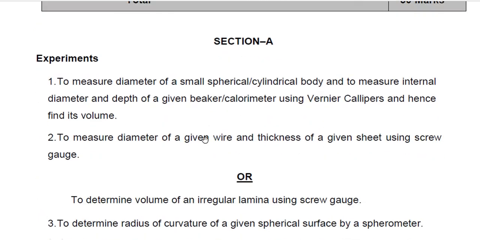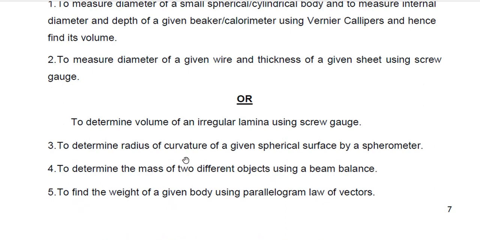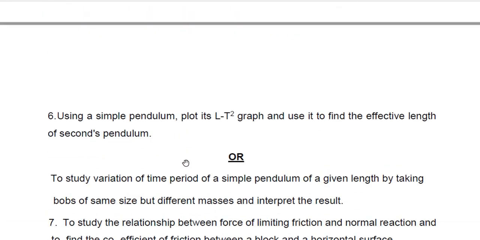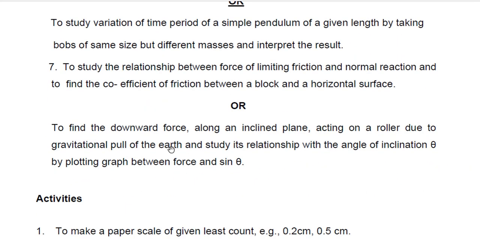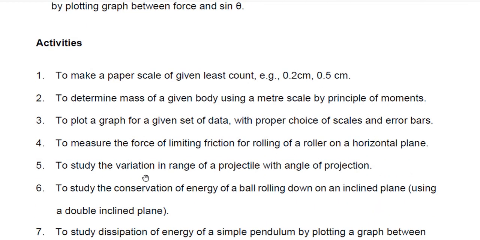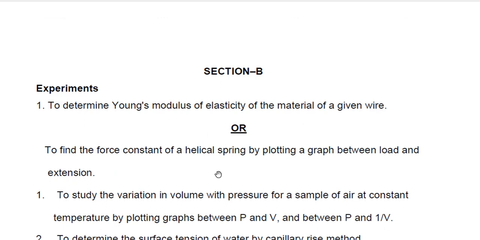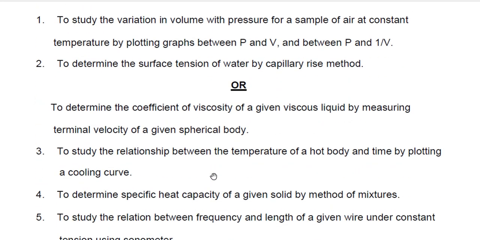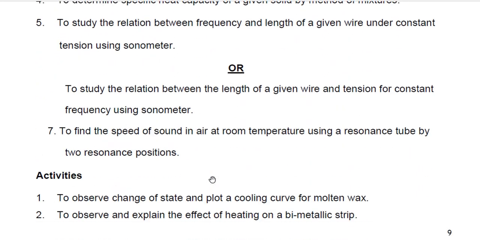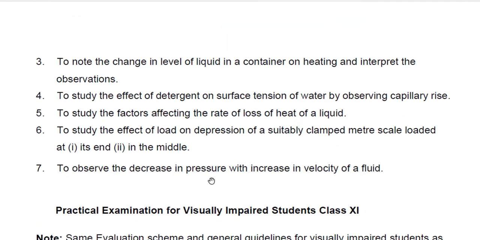So these are section A, from which you can perform experiments. Any four, you can choose any four. These are activities. And this is section B. You can choose any four experiments from this section also. These are the activities.